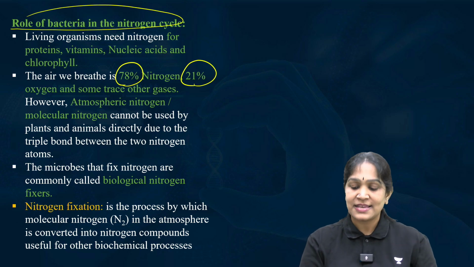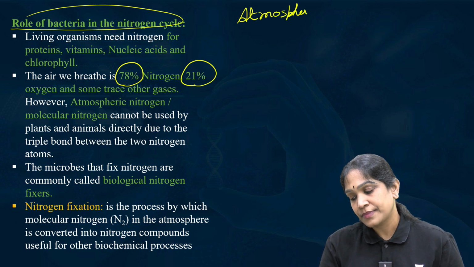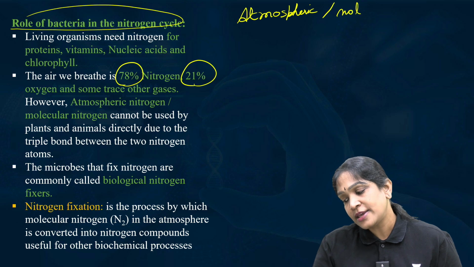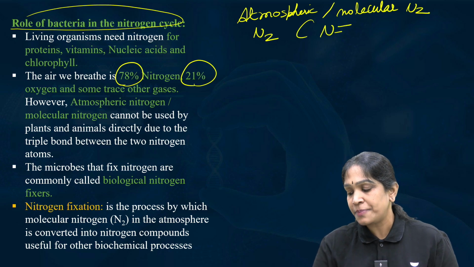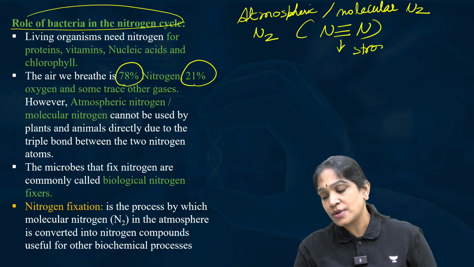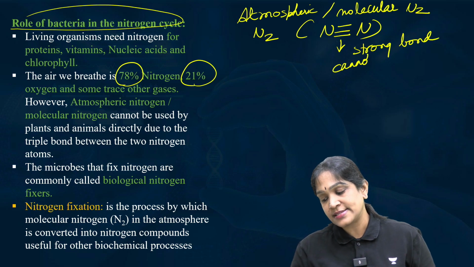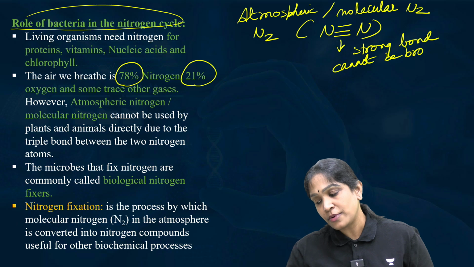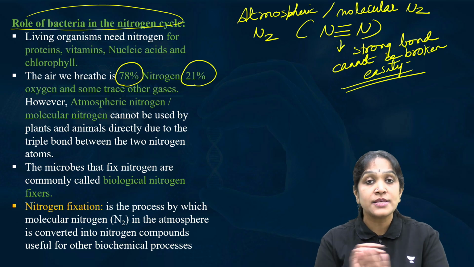But the problem is, this atmospheric nitrogen, also called molecular nitrogen, is in the form of N2, meaning N triple bond N. This triple bond is a very strong bond and cannot be broken easily. So, we have so much nitrogen in the atmosphere, but it is useless.